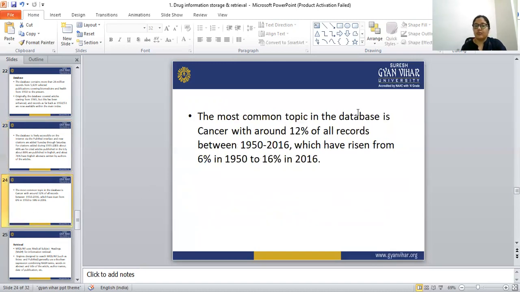The most common topic in the database is cancer, with around 20% of all records between 1950 and 2016, which has risen from 6% in 1950 to 16% in 2006.